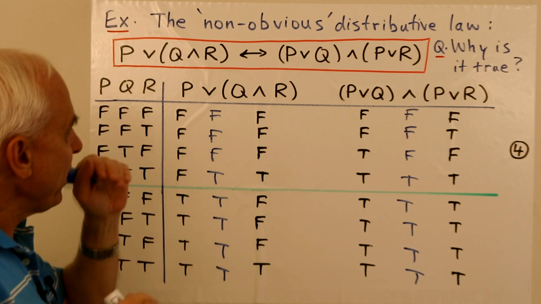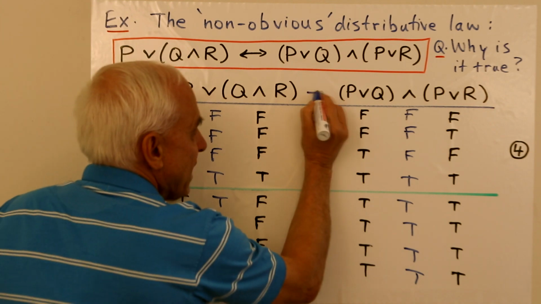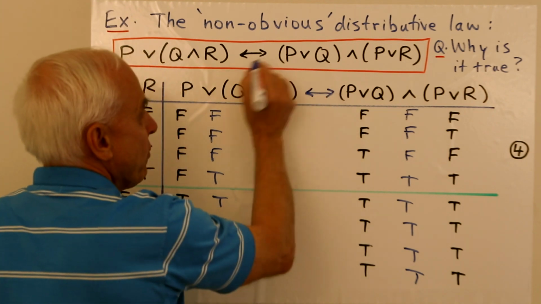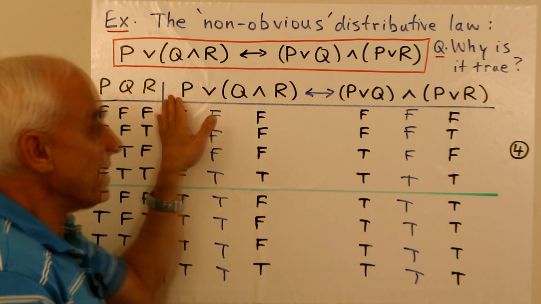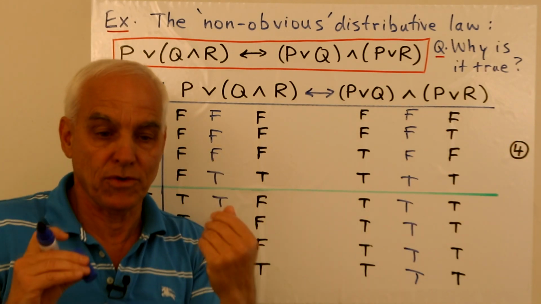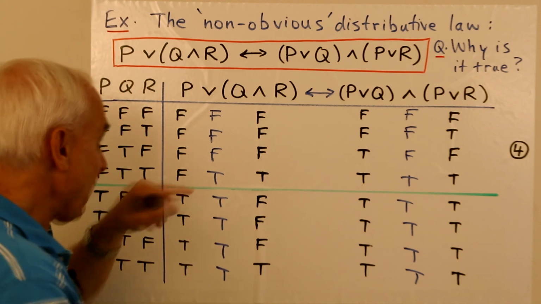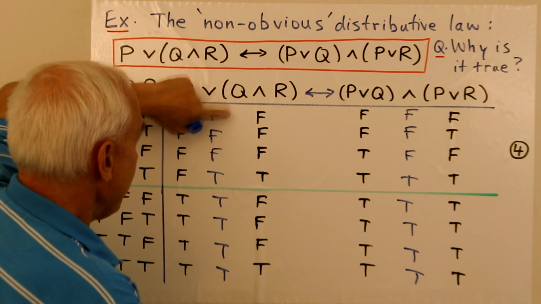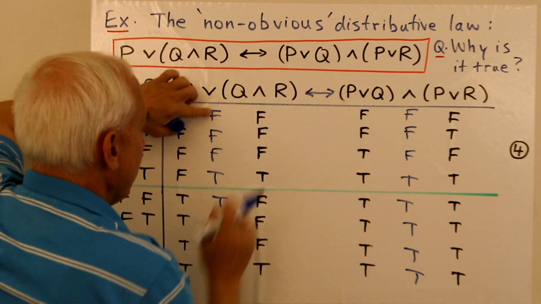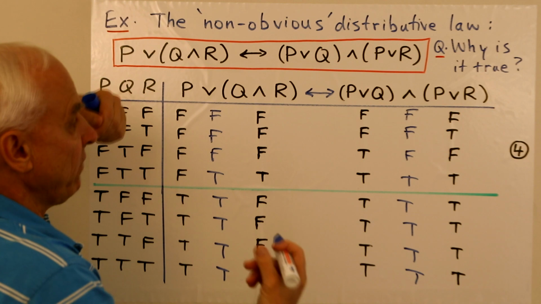Now, if we want to do that more formally, what we could actually do is put the equivalence in here and now treat it as a single expression and evaluate the truth or falseness of this single expression. To do that, we would have to compare, for every line, the net value of this thing, which is the blue over here, with the net value of this thing, and see whether they're equivalent or not.